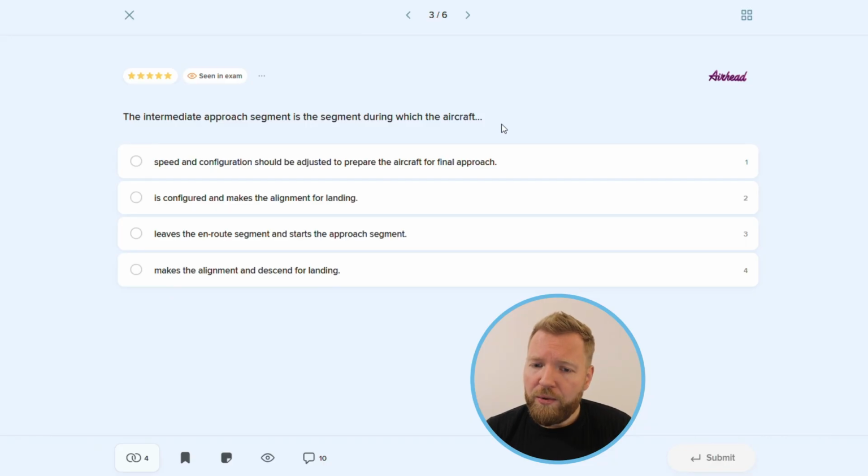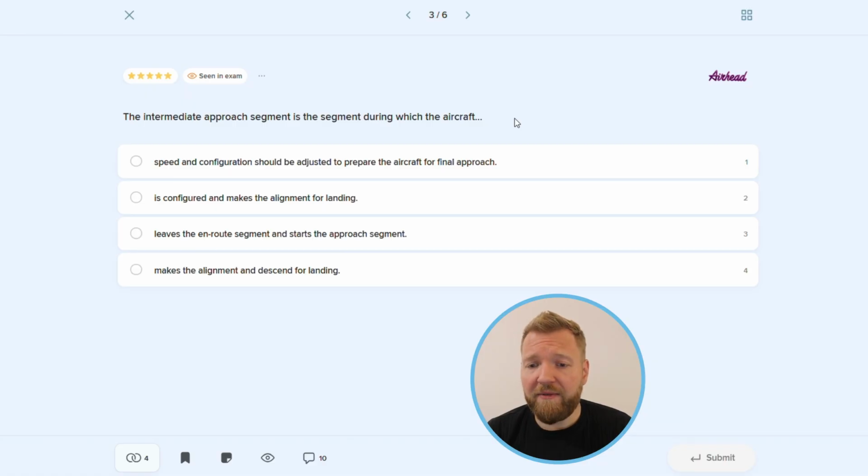The initial approach is a segment where an aircraft is maneuvering to enter the intermediate segment at the intermediate fix. In the intermediate approach, an aircraft's speed and configuration should be adjusted to prepare the aircraft for final approach. To enable that, the designed descent gradient is kept as shallow as possible. However, to achieve an efficient descent profile, it might be flown as a continuous descent.